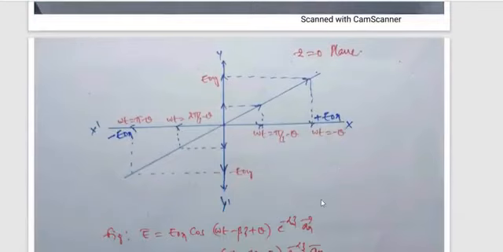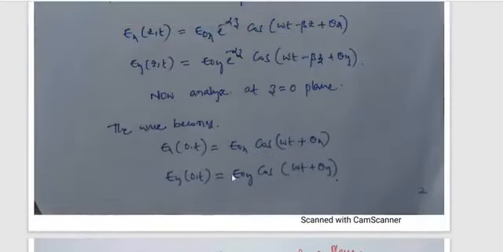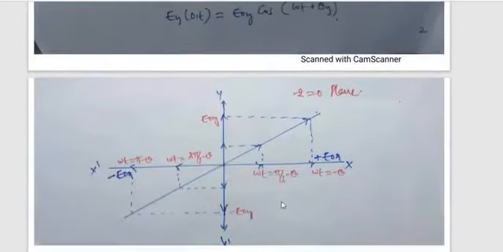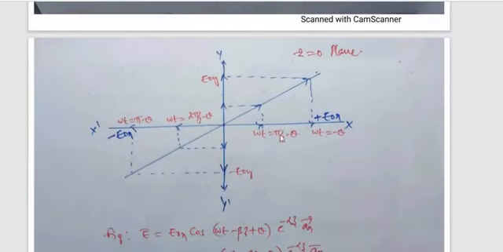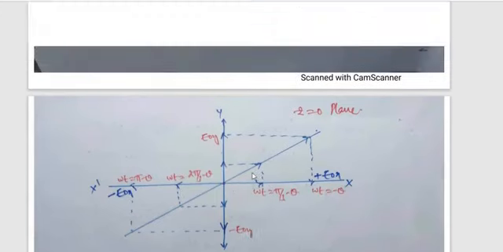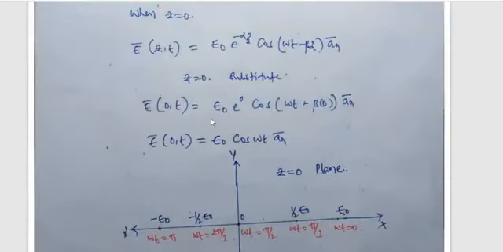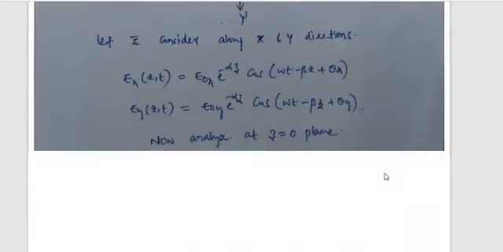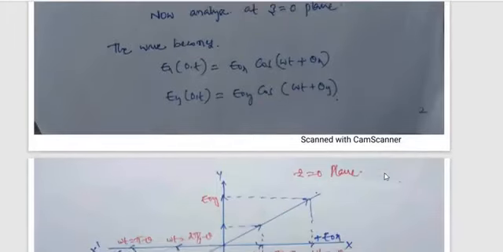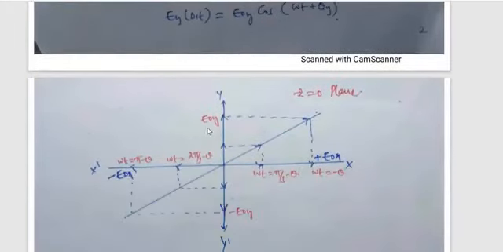So again, in both equations, Ex and Ey with respect to omega t, the electric field representation. Previously, linearly polarized, we analyzed with respect to only the x bar direction; the electric field is only in the x bar direction. Now we assume our field is along x as well as y.